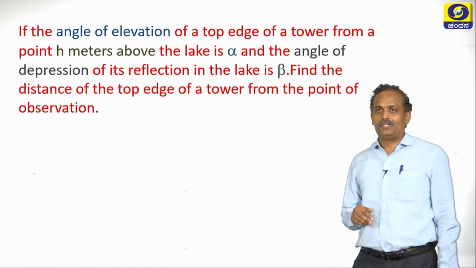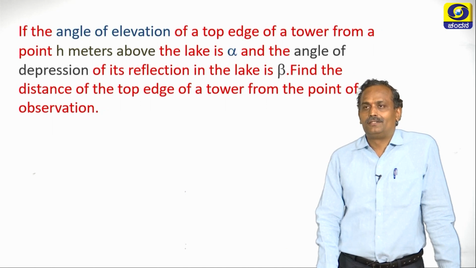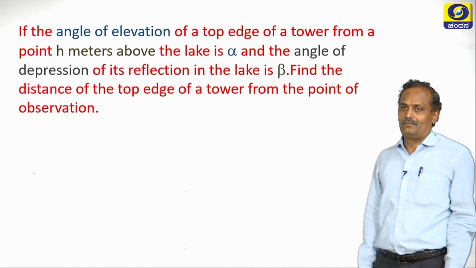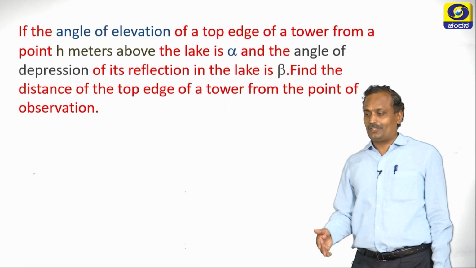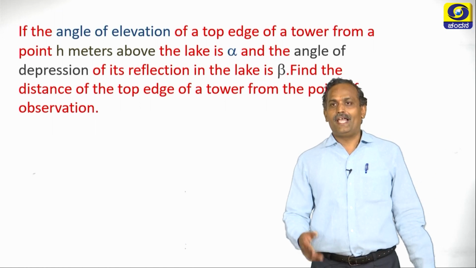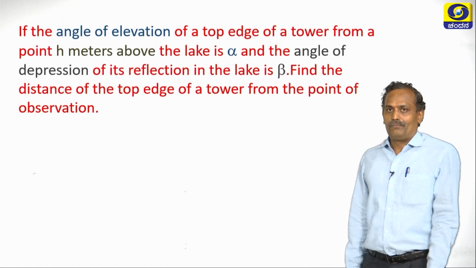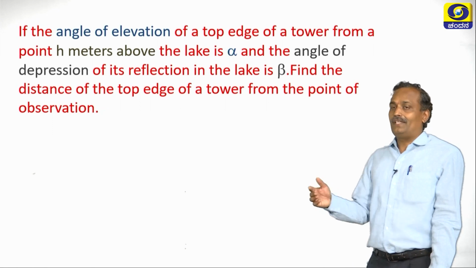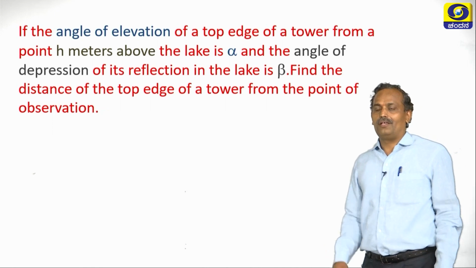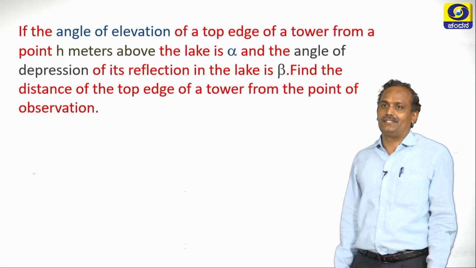So there is a tower. Let us imagine a tower, and a person is viewing the top of the tower. So what does he have to do? Does he have to raise the head or lower the head? Yes, you are right. He has to raise his head. Since he is seeing the tower by raising his head, we get the angle of elevation. So the angle of elevation is alpha here.